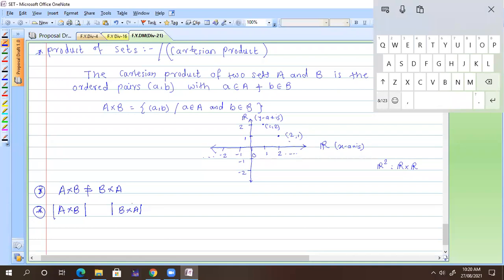Same. Sir, it is same. Exactly, it is same. Because what we are going to do, we are taking one element from A set and another element from B set, and we are doing this thing. Okay. So let's find out whether the second property works or not.